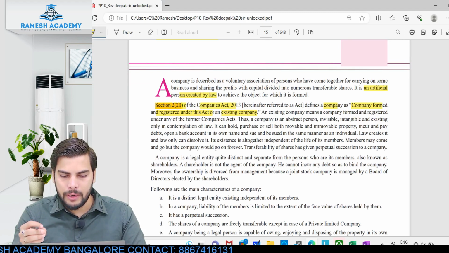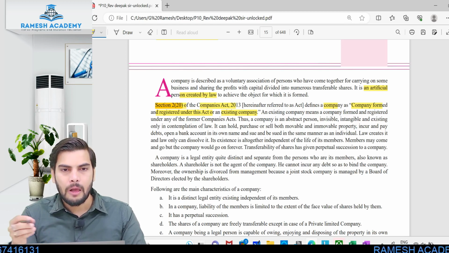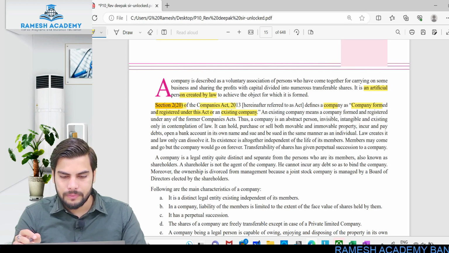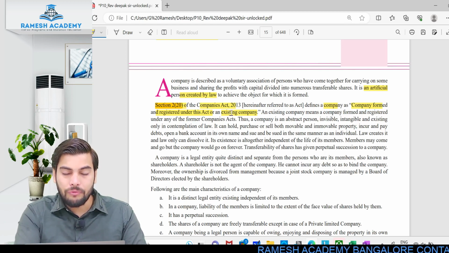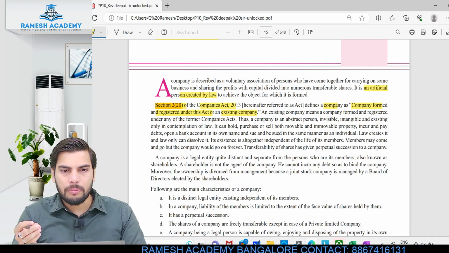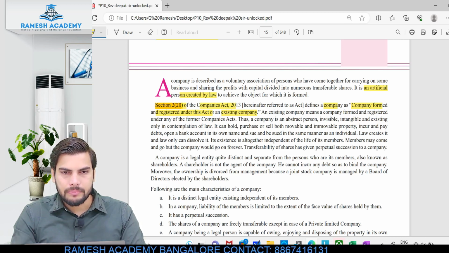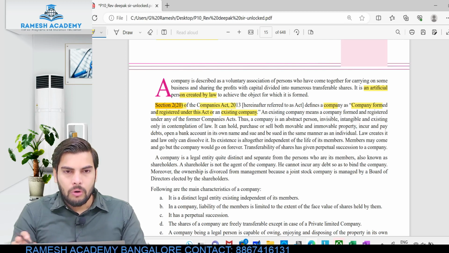This defines the term company. What is a company? Company is an artificial person. A company is defined as a company formed and registered under this Act or any other existing company. Any company which is registered or incorporated under this law or any other existing company. Simple definition. So what is an existing company? An existing company means a company formed and registered under any of the former Companies Acts. Remember, I told you before this Companies Act 2013, we had the Companies Act 1956. If a company is formed or incorporated or registered under the Companies Act 1956, even that would be considered a company. Is this clear? Hope you guys understood this.